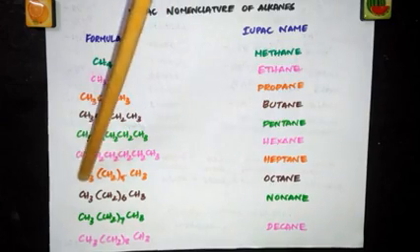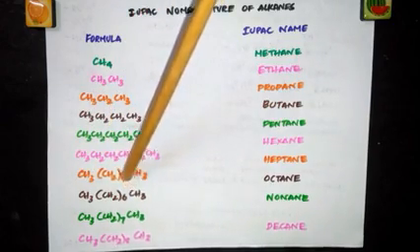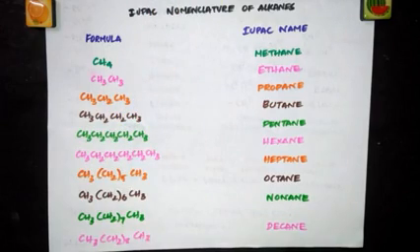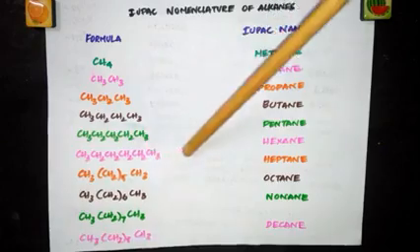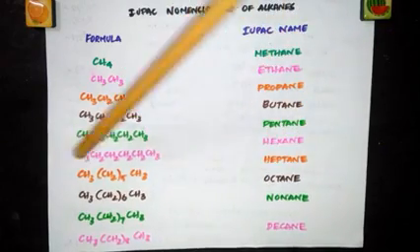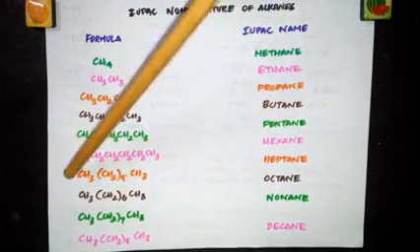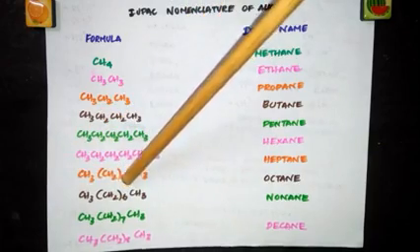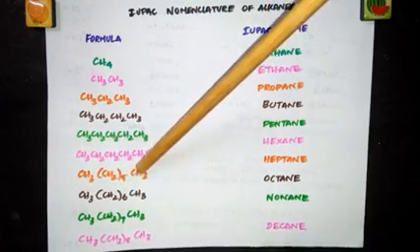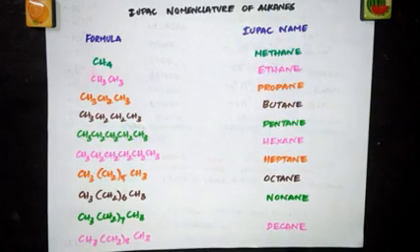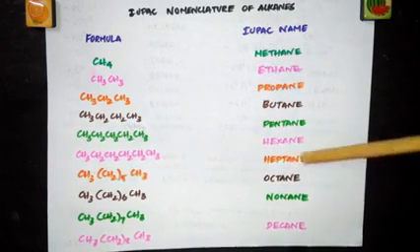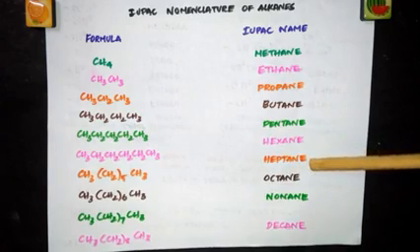7 carbon atoms. See, 1, 5 are there. 5 CH2, so we are just consolidating it and writing it as 5 times. Or you can write it this way also, so that would give you a long chain. So CH3, 1 carbon atom. Here 5. 5 plus 1, 6. 6 plus 1, 7 carbon atoms. So hept. All are bonded only by single bonds. So this is heptane. The suffix ane is added to the word root.